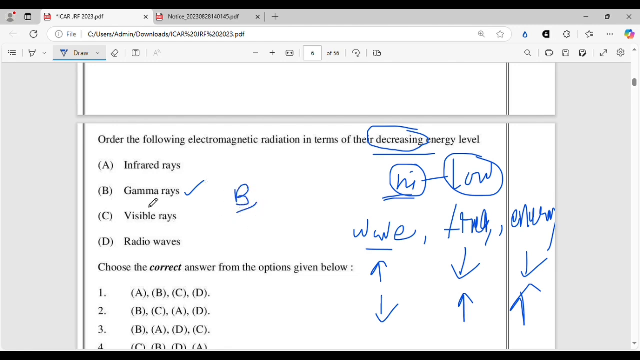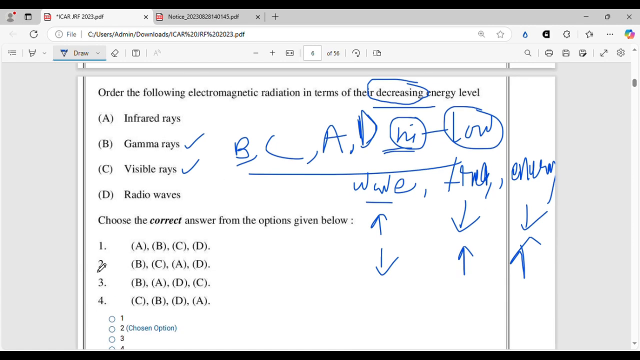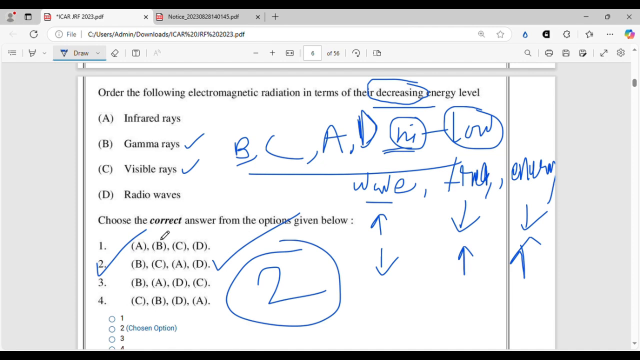After that it will of course be visible rays, because you have to know the electromagnetic spectrum, what comes after what. After that it will be infrared rays, and finally radio waves, having very high wavelength but very little energy. So the correct answer will be BCAD, that is option 2. All right, let's move on.